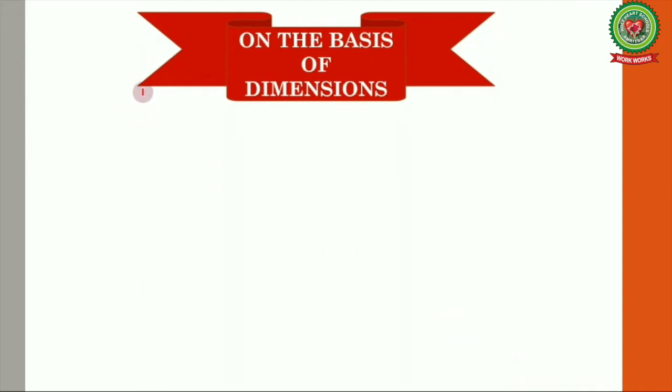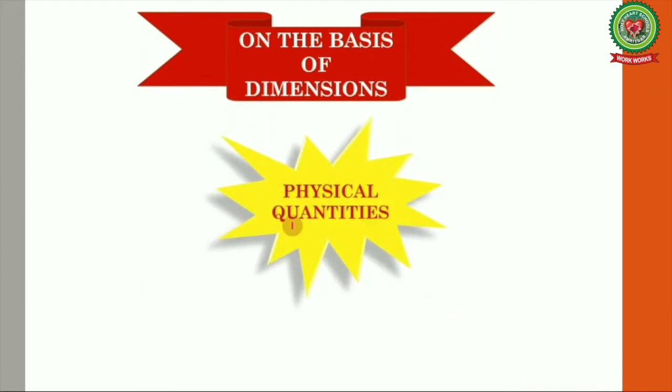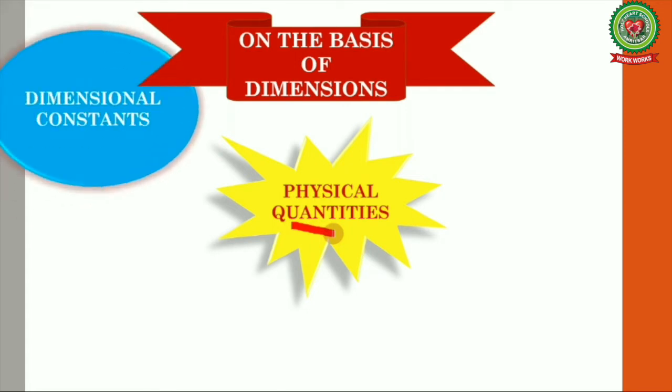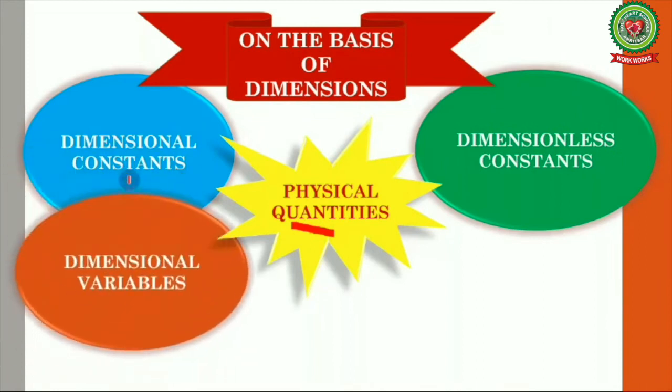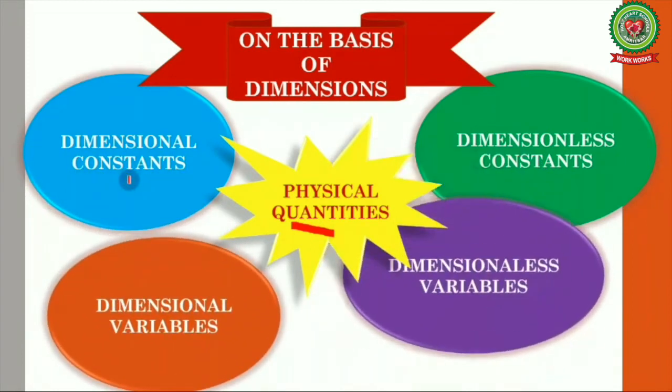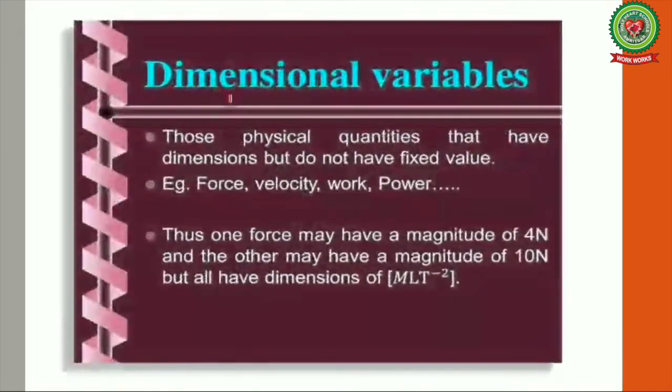Now let's see, on the basis of dimensions, what the different types of physical quantities are. The different types are dimensional constants, dimensionless constants, dimensional variables and dimensionless variables. Let's see in detail. The first type is dimensional variables. Those physical quantities that have dimensions but do not have a fixed value are called dimensional variables. For example, force, velocity, work, power.